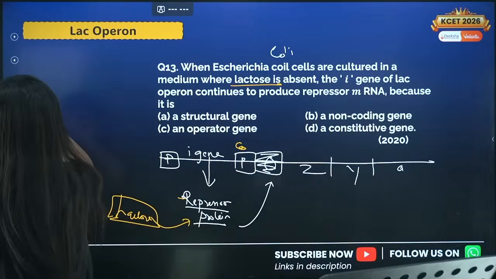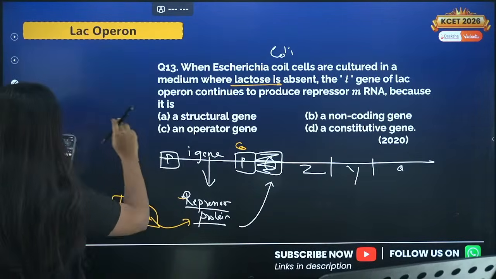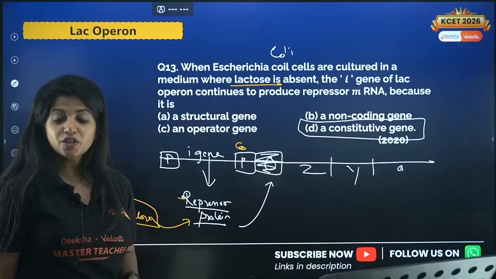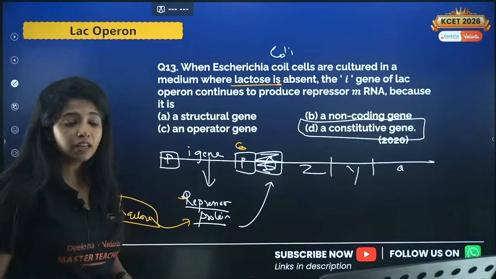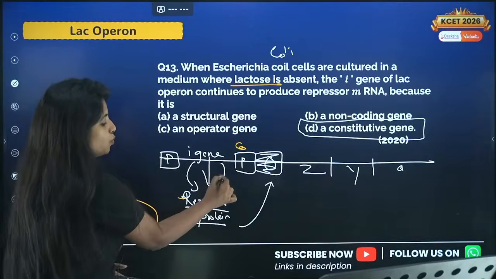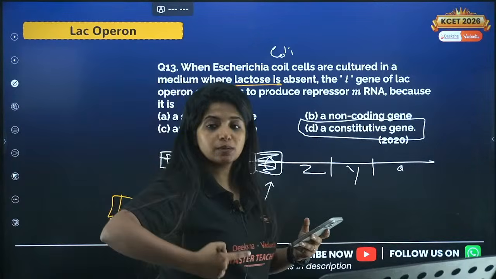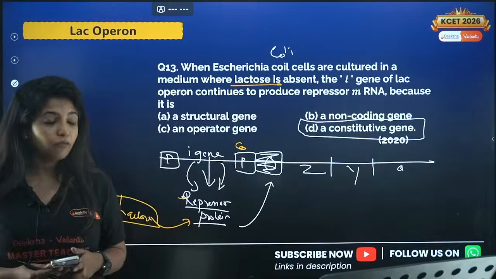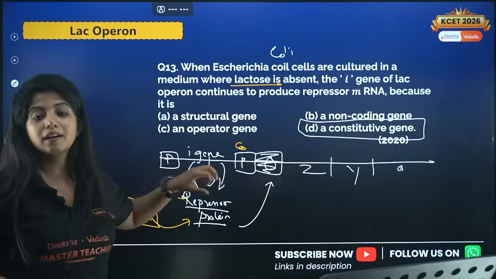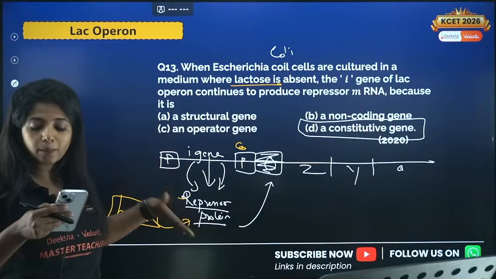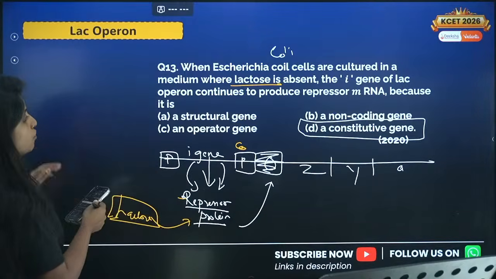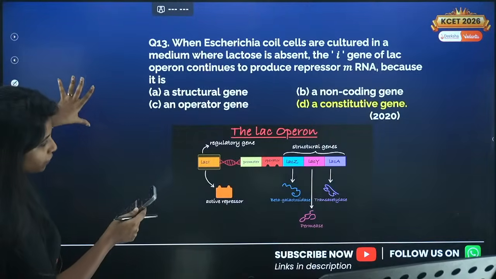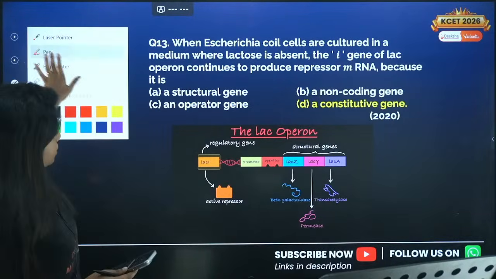What is the reason for this? Manjunath, I think, gave me the answer. It is 13D. It's a constitutive gene. That means a gene which continuously undergoes transcription and produces the protein, which you call a constitutive gene. We want the lac operon to be closed when lactose is not there, which is why a continuous supply is there. So your answer for this question will be D. Yes, Aishwarya. I hope this is clear and I hope you will never forget it. So this is how it looks.